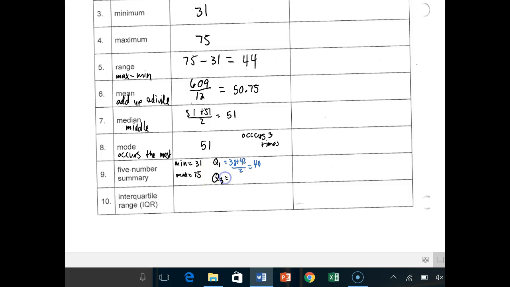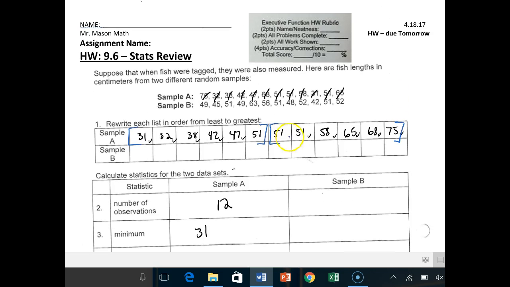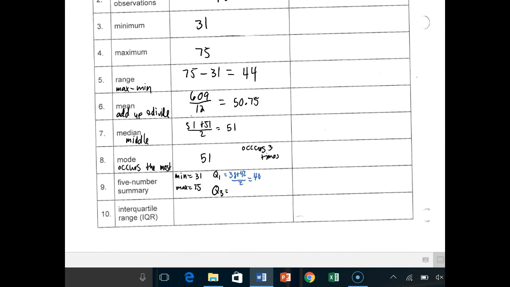For quarter 3, I will try to do the same thing. I'll go back up to this data and say, all right, I have 6 numbers, so 1, 2 on this side, 1, 2. What's halfway between 58 and 65? That one's a little bit more rigorous, so 58 plus 65 divided by 2 gives you 61.5. So we have 4 out of the 5-number summary that we want: the minimum, the maximum, the quarter 1 number, the quarter 3 number, and now we just need to include our median, which we already calculated at 51. So there are your 5 numbers, 1, 2, 3, 4, and 5. The interquartile range is simple.